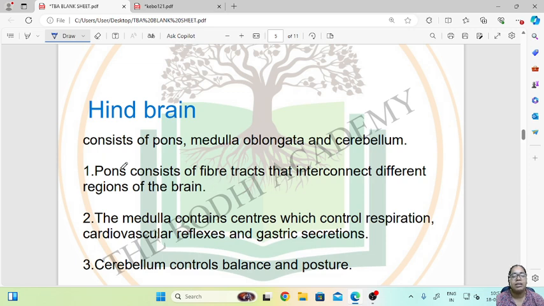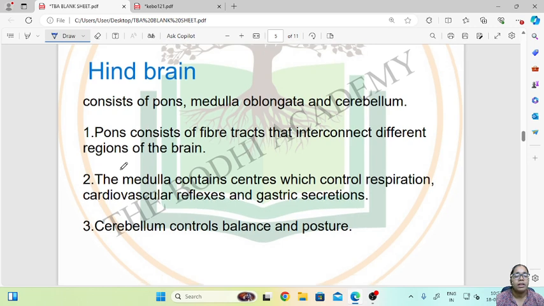Then comes the medulla, which contains centers that control respiration, cardiovascular reflexes and gastric secretion. The third part of the hindbrain is the cerebellum, which controls the balance and posture of the body. So these are the different parts of the hindbrain and their functions.